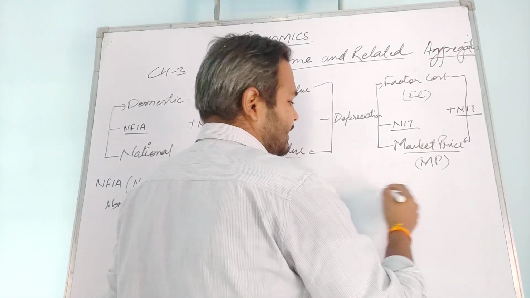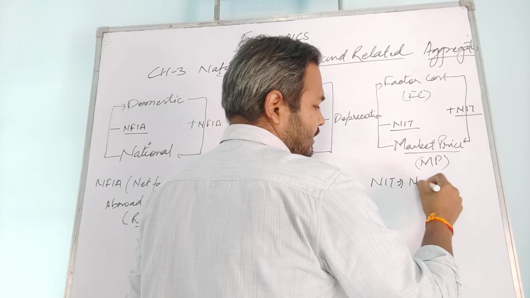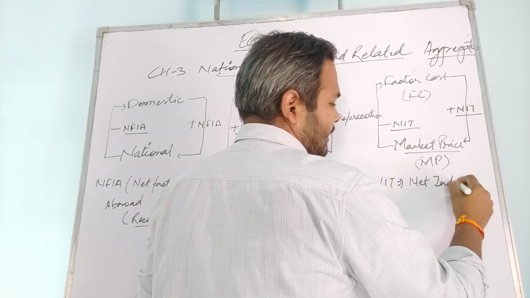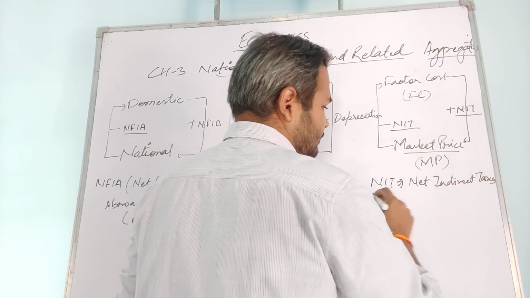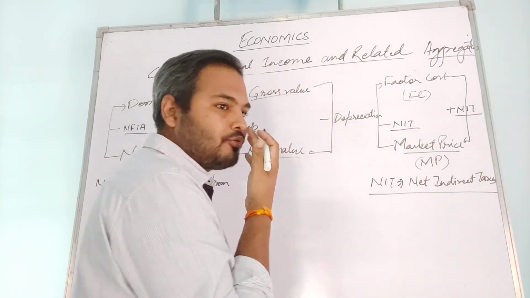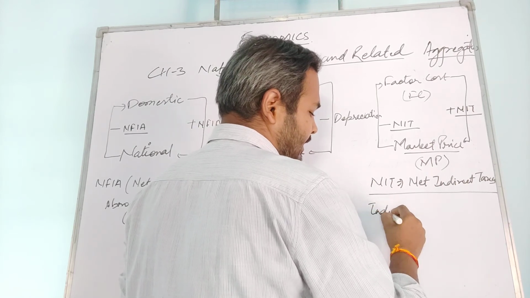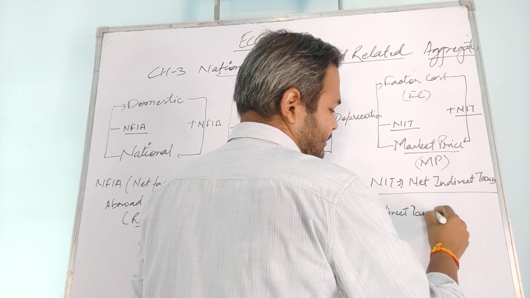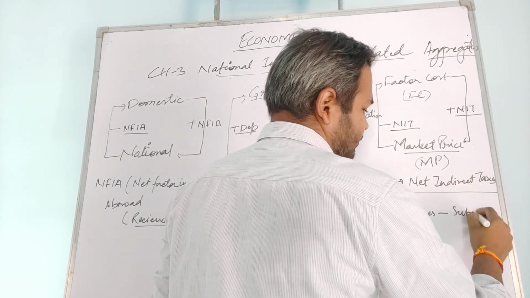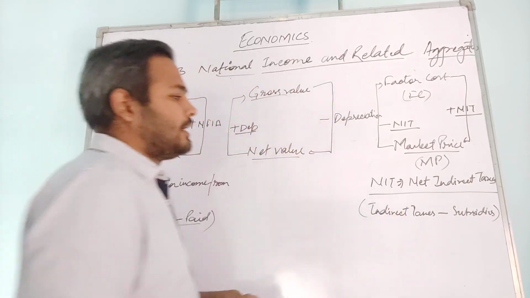So what is NIT? NIT is net indirect taxes. And net indirect taxes, how will it come? Indirect taxes minus subsidies, and that will give you net indirect tax.